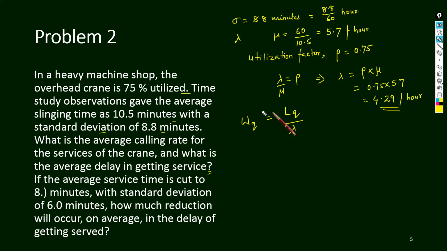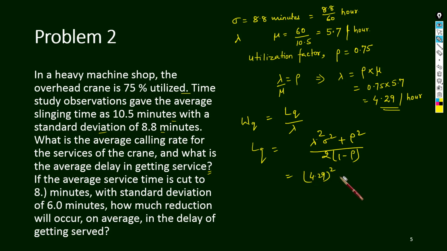So he is asking about the waiting time in the queue. We know the formula of LQ: lambda square sigma square plus rho square, divided by 2 into 1 minus rho.